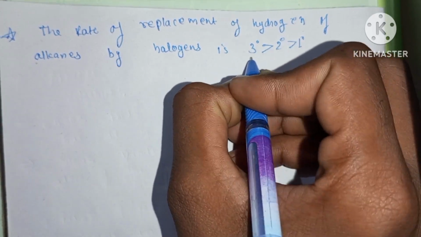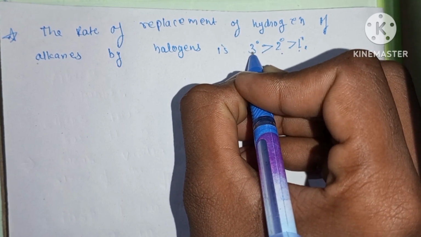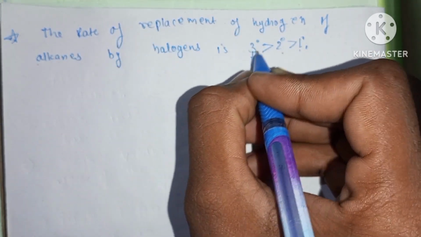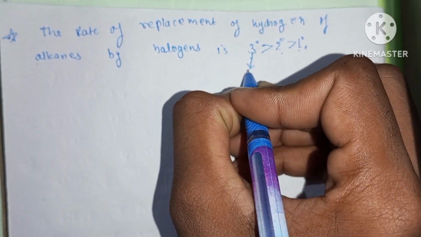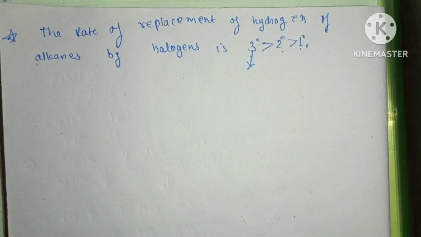What is this 3 degree, 2 degree and 1 degree? 3 degree is the hydrogen atom attached to the tertiary carbon. What is tertiary carbon? The carbon which is directly attached to three more carbons. What is secondary carbon? The carbon which is directly attached to two more carbon atoms.